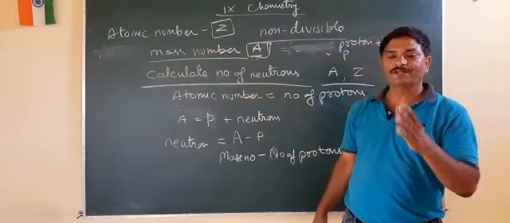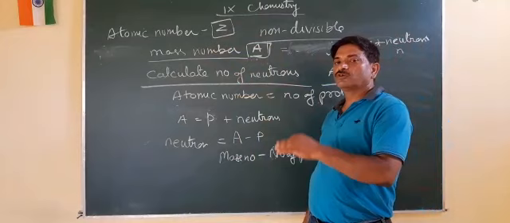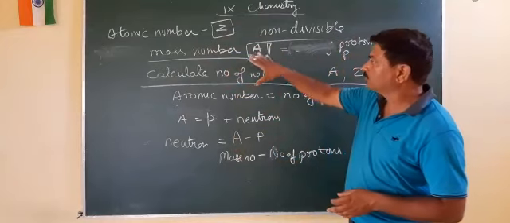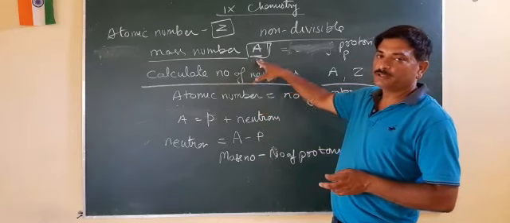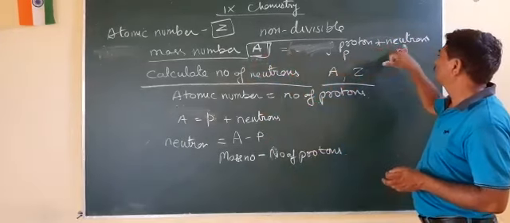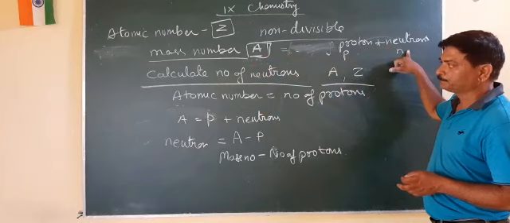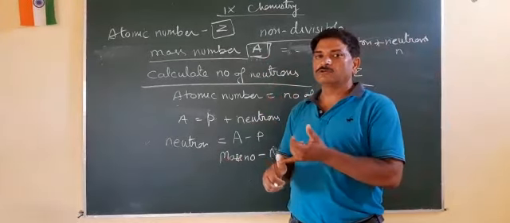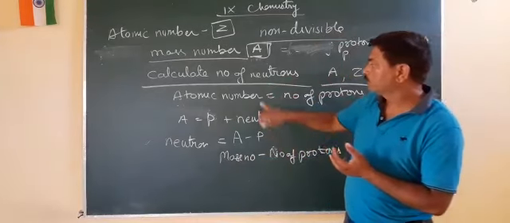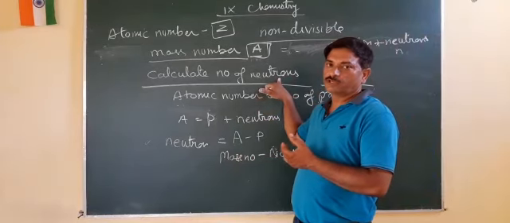And we learned that different elements have different numbers of protons. Then we learned about mass number. We said mass number is represented by capital A and it is equal to the sum of protons and neutrons. Now if somehow we know the number of electrons or protons, but we don't know the number of neutrons, how can we calculate it?